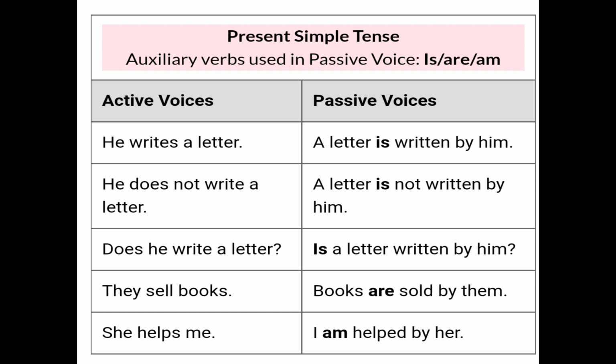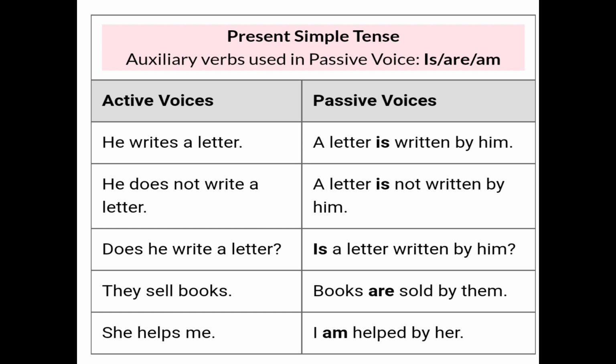Then next you see, he does not write a letter. This is also given in simple present tense. We use is, am, are plus the third form of the verb, but here it is a negative sentence. So what will it become? A letter is not written by him. Next, does he write a letter? Now the third one is our question.